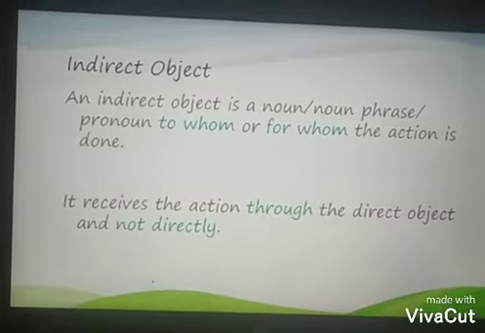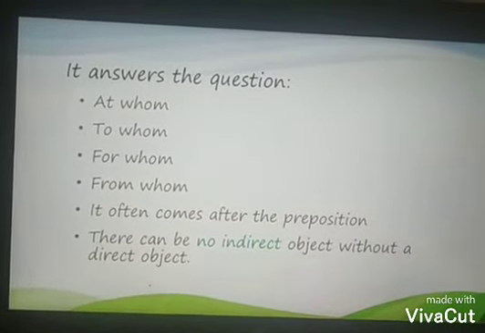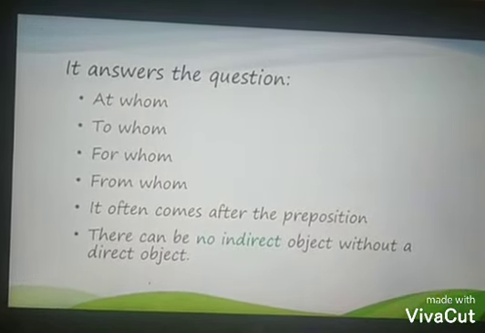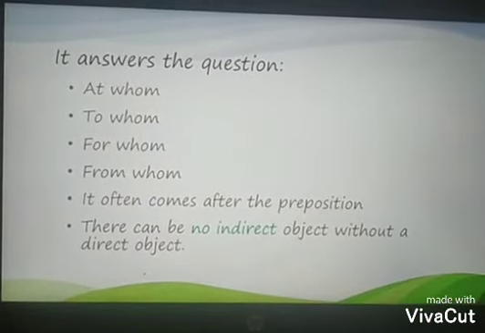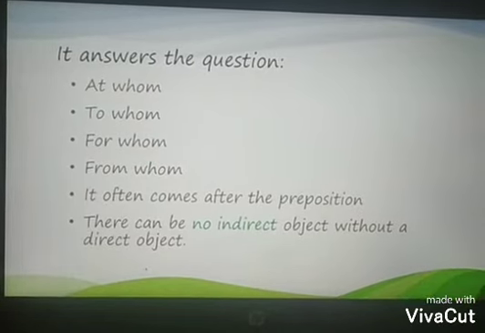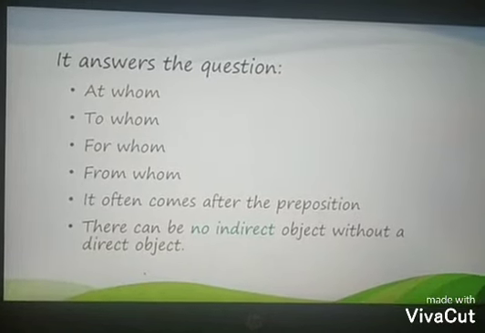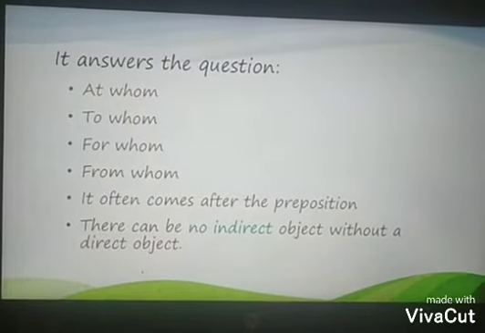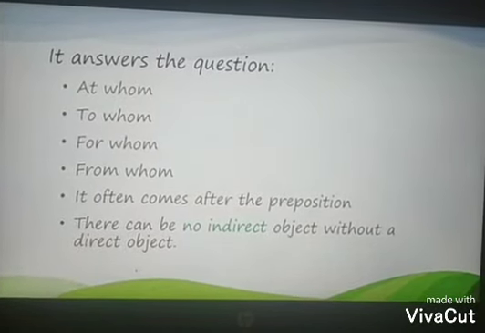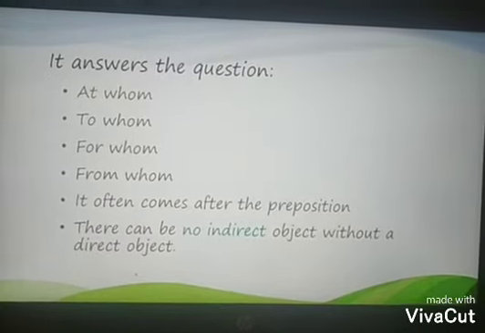Students, you have to remember that an indirect object cannot be there in the sentence without a direct object. So it answers the question at whom, to whom, for whom and from whom. It often comes after a preposition. There can be no indirect object without a direct object.